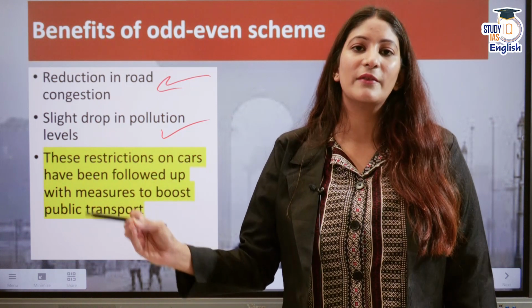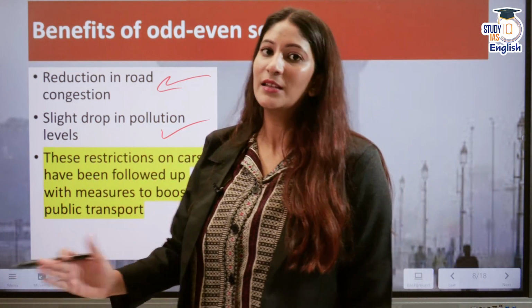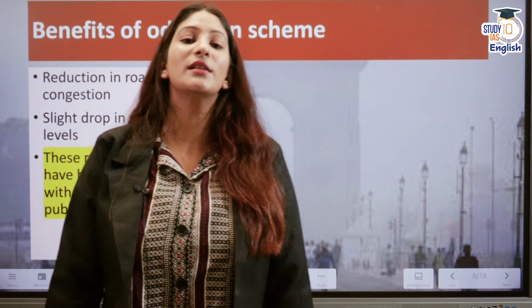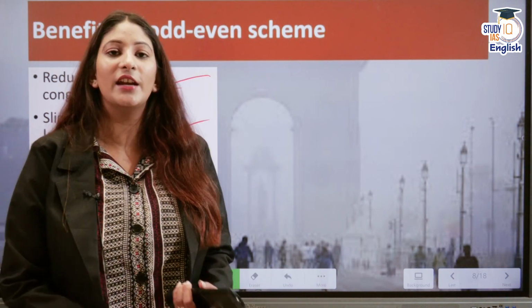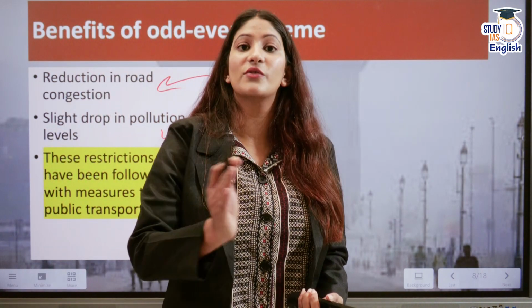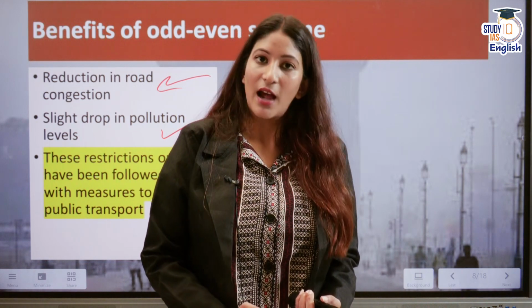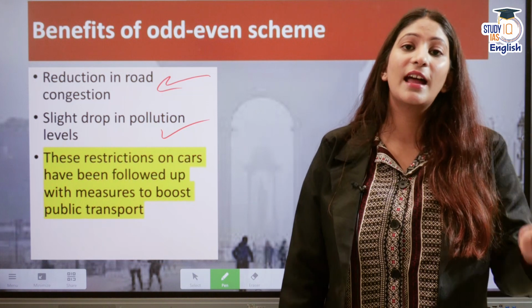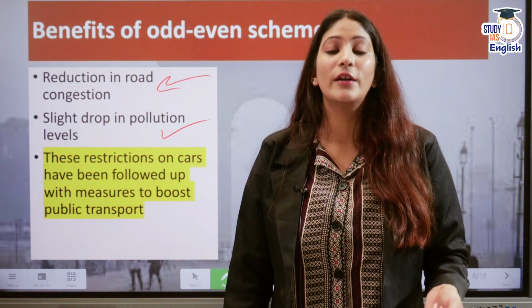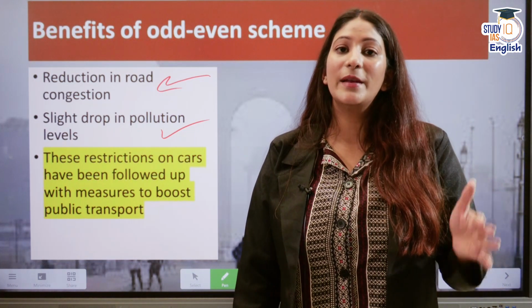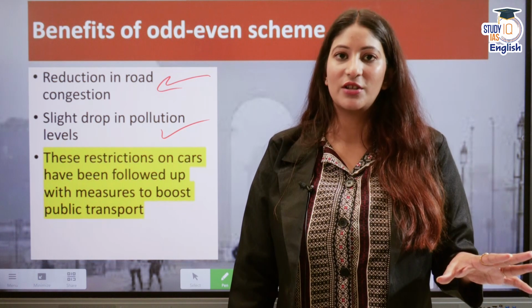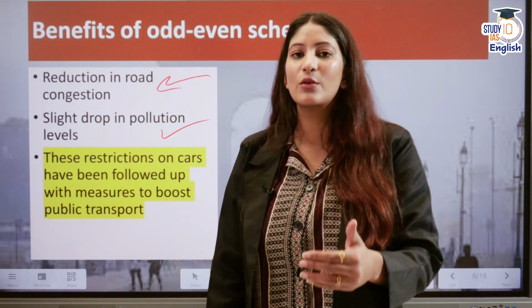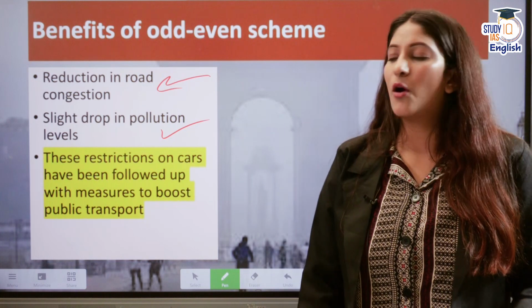So this is one of the benefits. This is a short-term solution. This is not a long-term solution. What is the long-term solution? Having electric vehicles and infrastructure for electric vehicles. Other than that, of course, green hydrogen is there. Other than that, we can also rely on renewable energies. So there are options, but right now India is very slow in adopting such options.